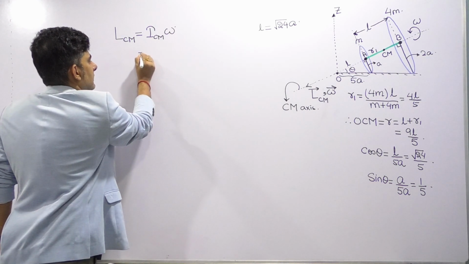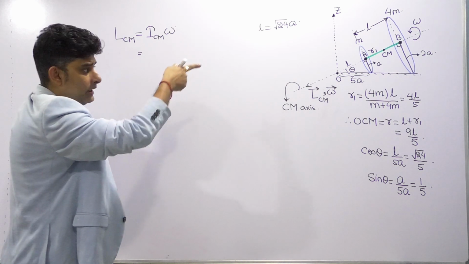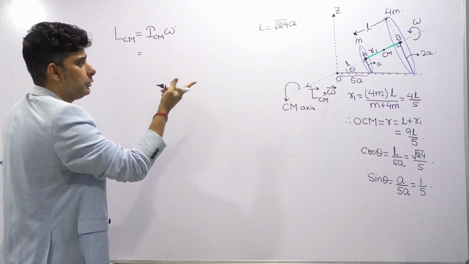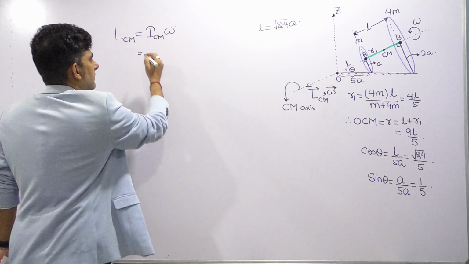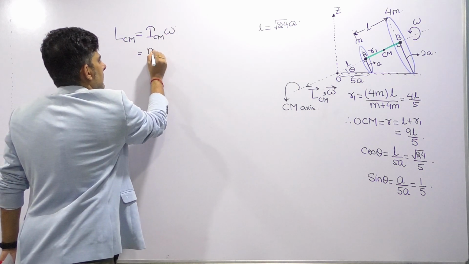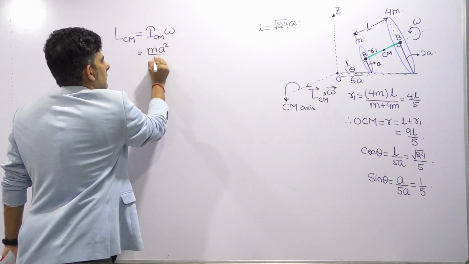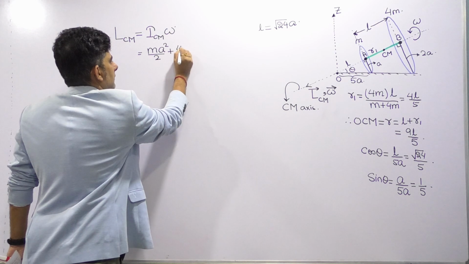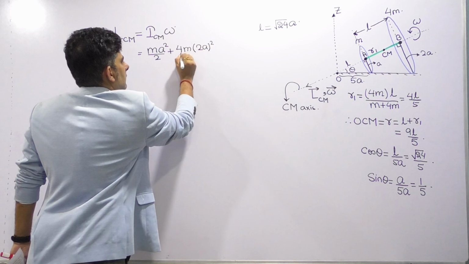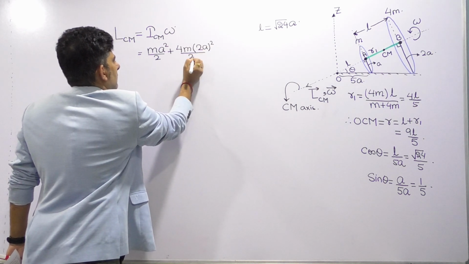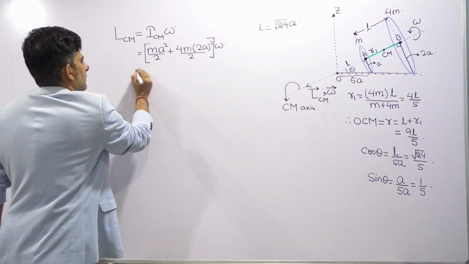So for the two discs, the axis is perpendicular to their plane and passing through their CM. We know the formula for moment of inertia of a disc, which is mr squared by 2. So since there are two discs, the first one's mass is m, radius is a, second disc mass is 4m, radius is 2a, and multiply it with omega.